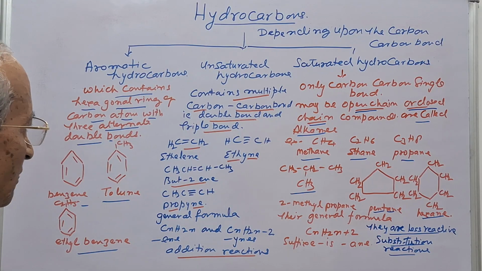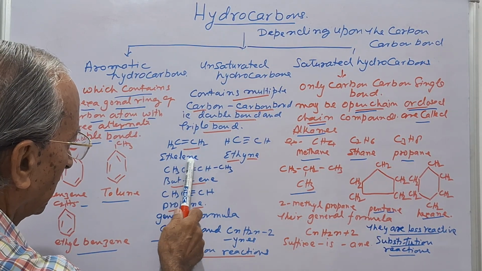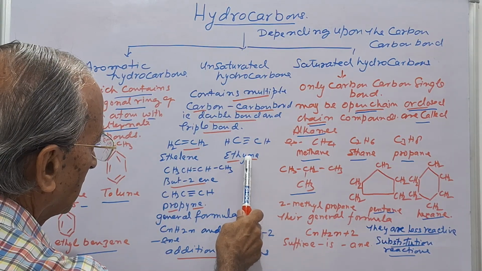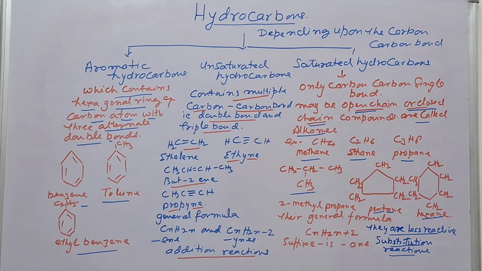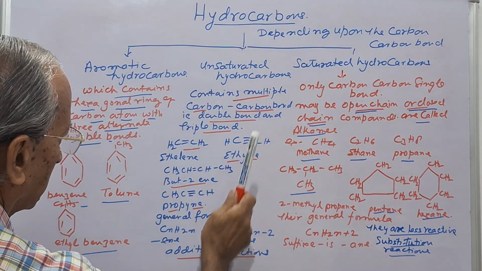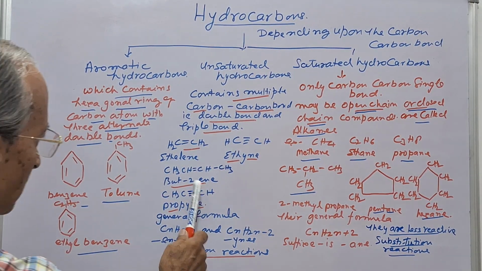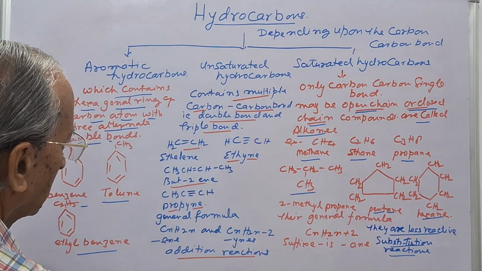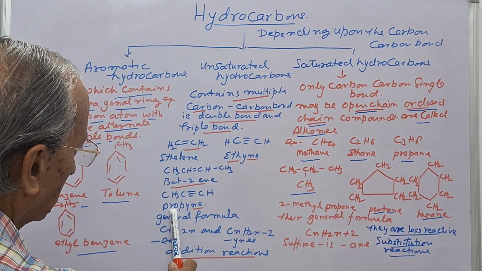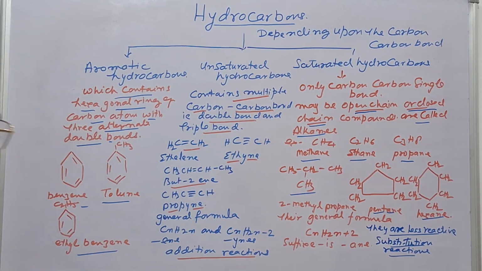So in the case of the double bond, suffix is -ene, while in the case of the triple bond, suffix is -yne. So it is ethene, it is ethyne. If we take but-2-ene, or if we take the triple bond, for example propyne.